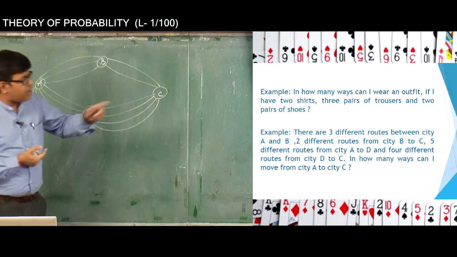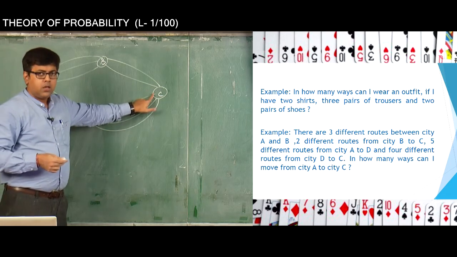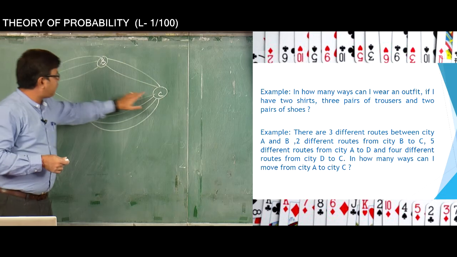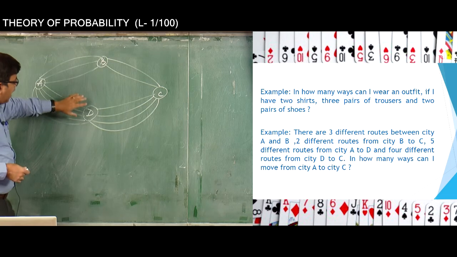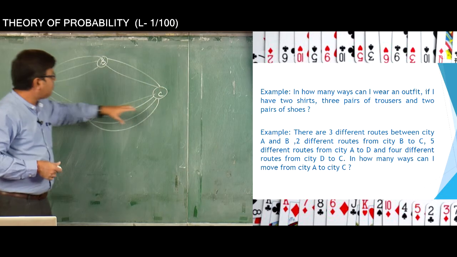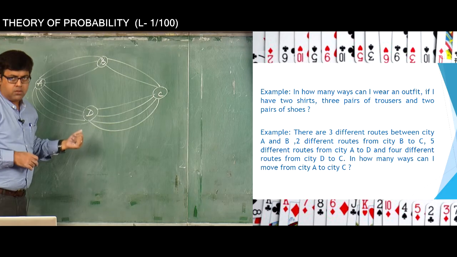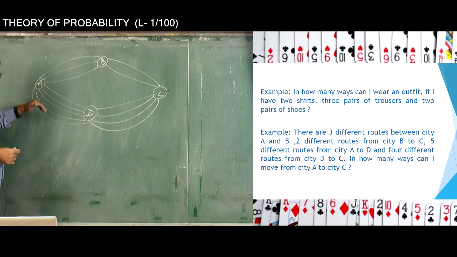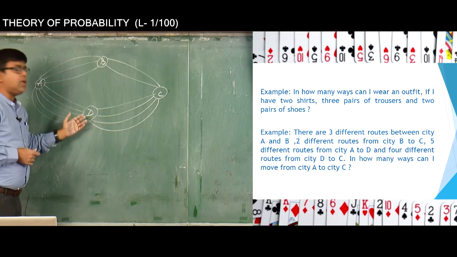Now the question is, in how many ways can I move from city A to city C? See, there is no direct route between A and C. If you want to go from A to C, you have to either travel to B and then move to C, or you have to travel to D and then move to C. You cannot go from A to C directly. So if somebody is standing in city A and wants to move to city C, one has to make a choice whether he wants to go to B or D. So he has 2 options of going to C, by either visiting B or D, right.